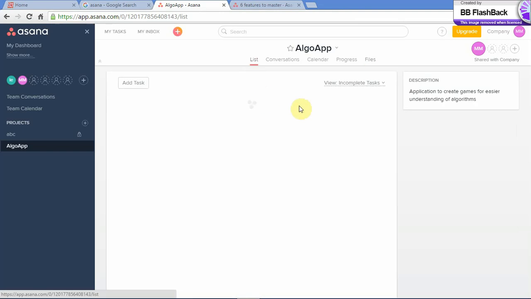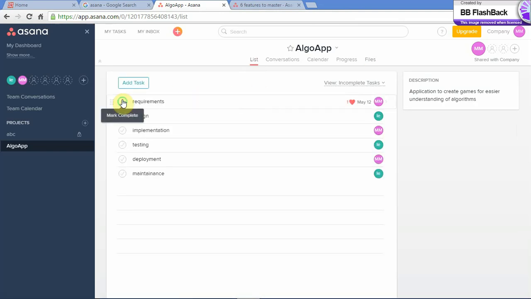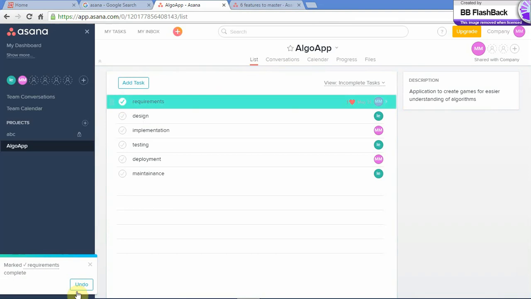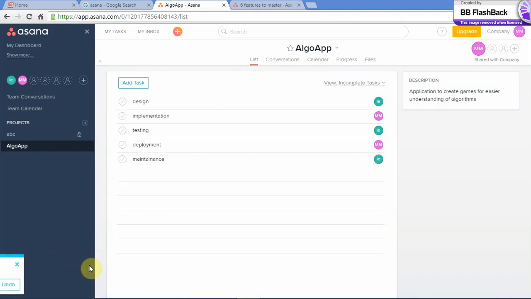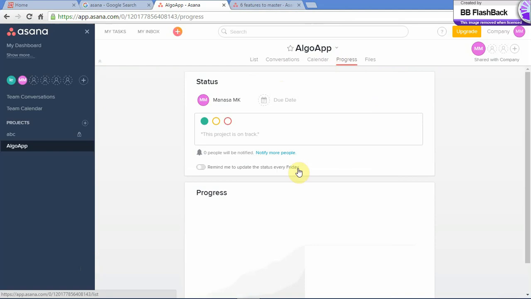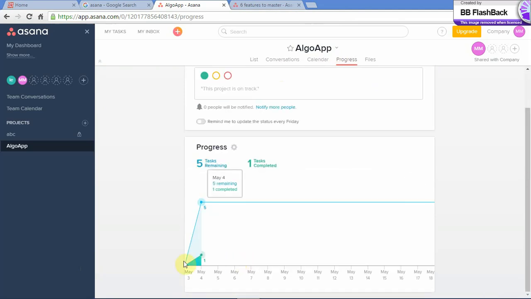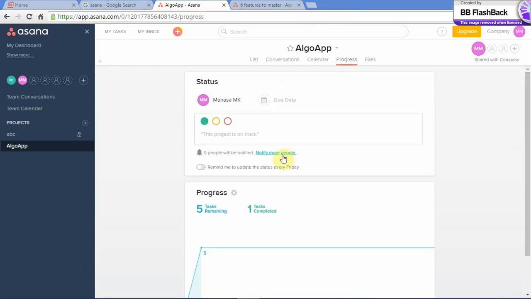Now let's say that this task has been completed. So when you go to your progress, you have this graph where one of your tasks has been completed and 5 other tasks remain. You can notify the people, your teammates or anyone else using the status. You can remind yourself to update the status weekly. You can also add other team members to your project as your project progresses.